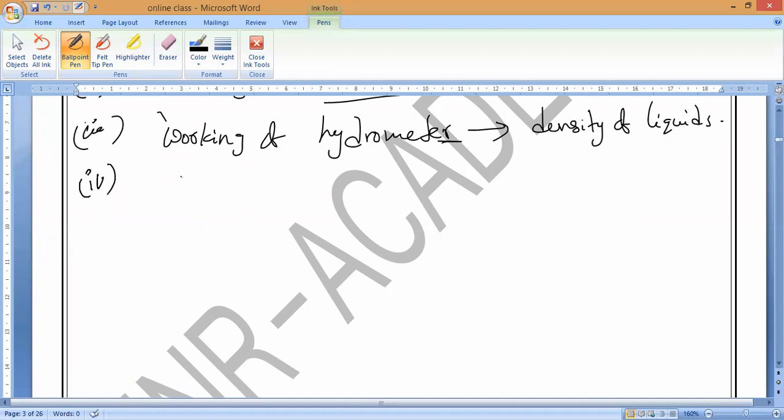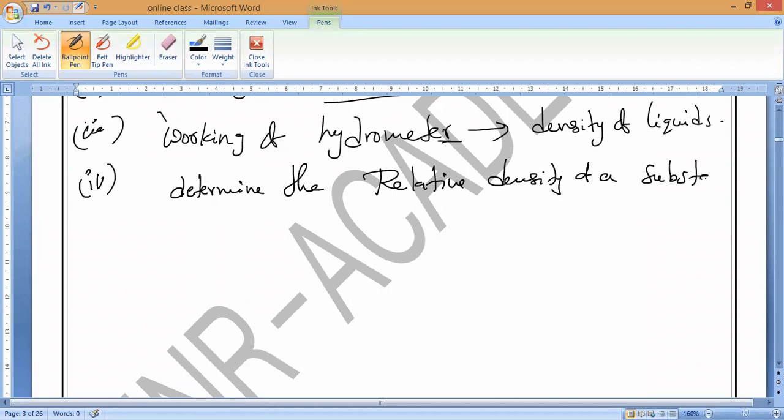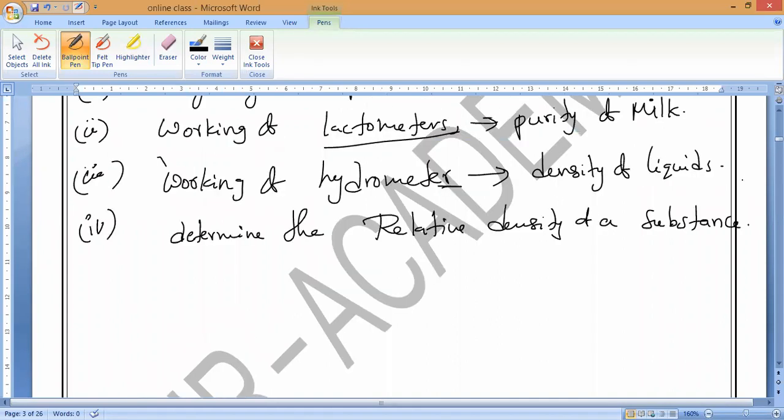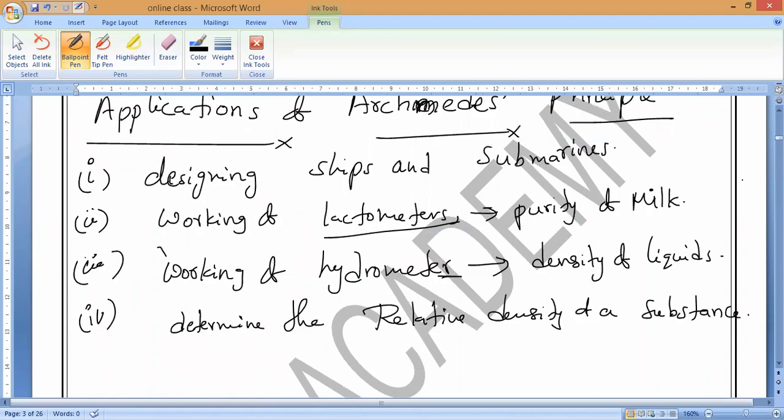And the last one: Archimedes principle can also be used to determine the relative density of a substance. This is what we call the applications of Archimedes principle. Four things: designing of ships and submarines, all types of water transport, everything works based on this Archimedes principle. Next, lactometers for purity of milk, hydrometers for density of liquids, and also we can find the relative density of